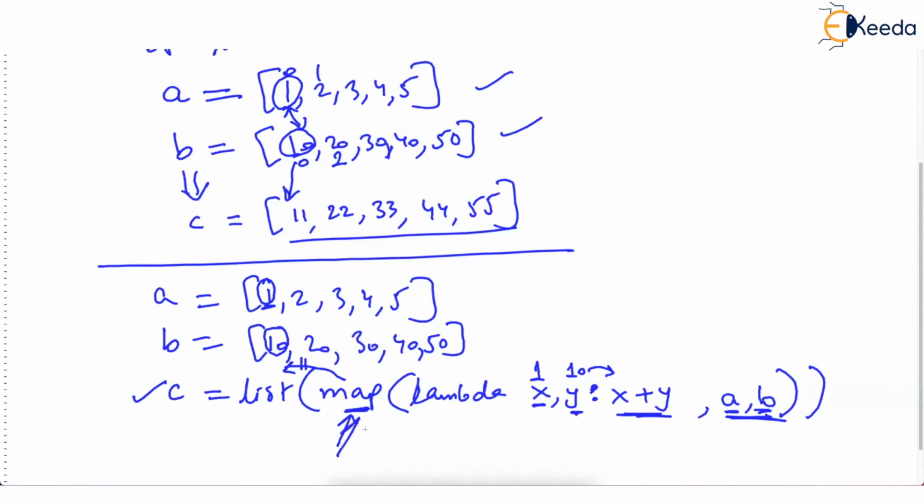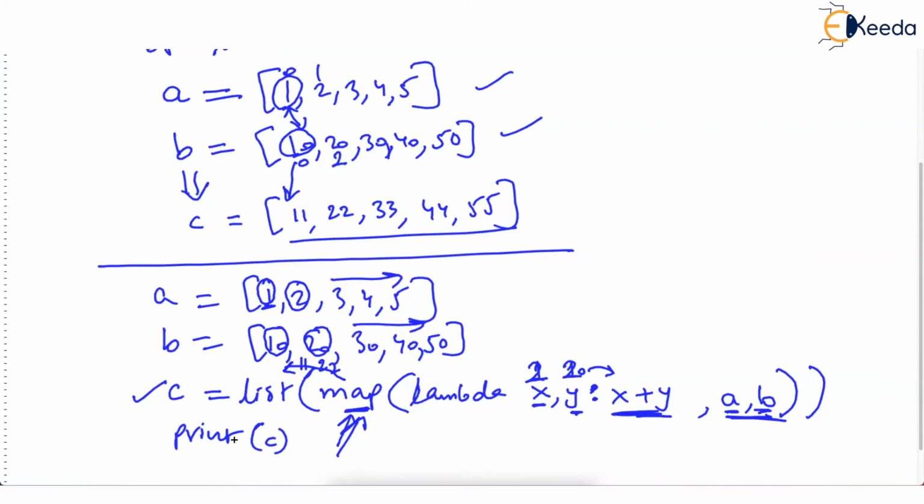And then when map repeats, it will take the next value of A and the next value of B, 2 and 20. So x will be 2 and y will be 20. Now x plus y will be 22. So map gives 22. And this happens for each element of A and each element of B. And then obviously you can print C. So there is no limit. With map, you can work with 3 lists also. What if somebody said there are 3 lists, add them and store the result in a 4th list? Fine. You can give A, B, C and D becomes the new list. A, B, C will be the last 3 parameters given with map.